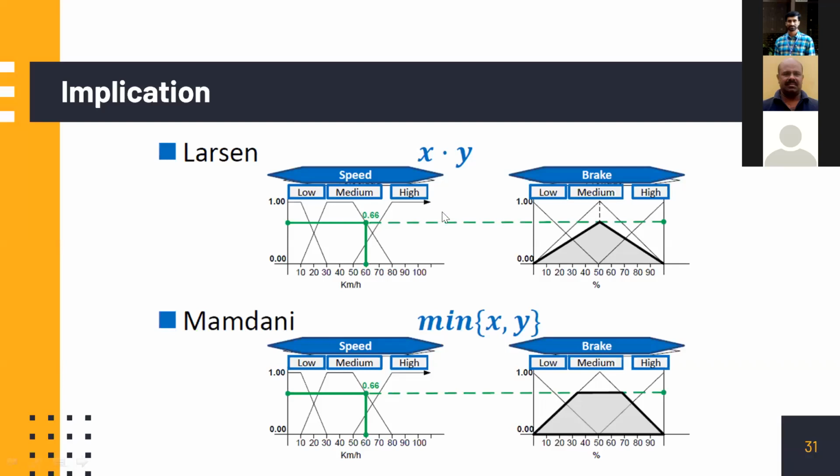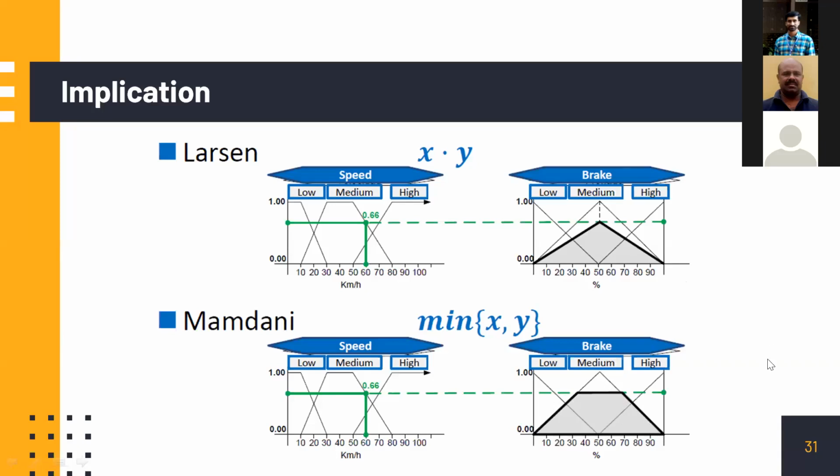We draw a straight line like this to the other condition. We are planning to apply brake. So this is the medium, where it hits the medium will be taken. It is equally hitting all the low and high, etc. But mainly this is medium here, because the medium has 0.66 membership value. So we deal with the medium. We redraw the membership function like this. That is one way. Yet another way is, with this 0.6 we draw a straight line and remove everything above that. Only keep the area below that 0.6 like this.